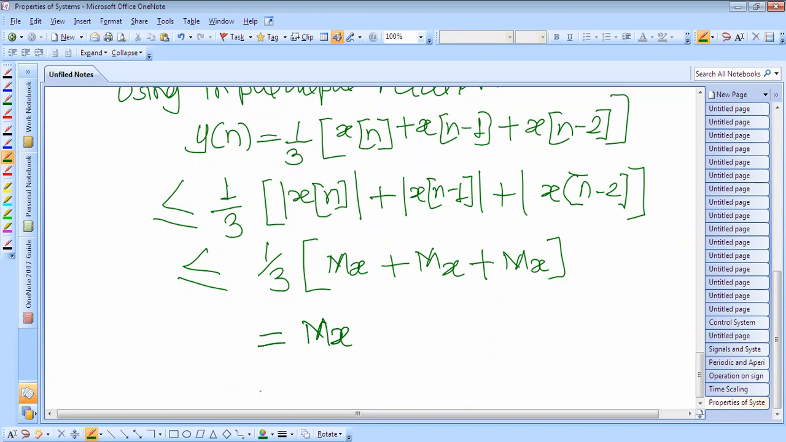Hence the absolute value of output signal y of n is always less than the maximum absolute value of the input signal x of n, and that is for all n, which shows that the moving average system is stable. Okay, so here we can write